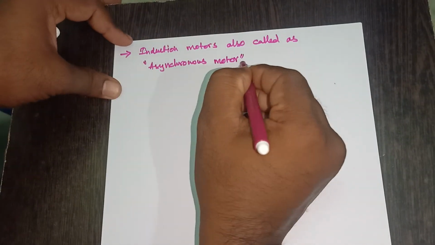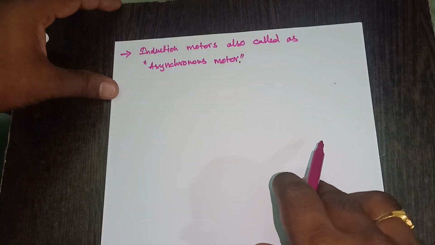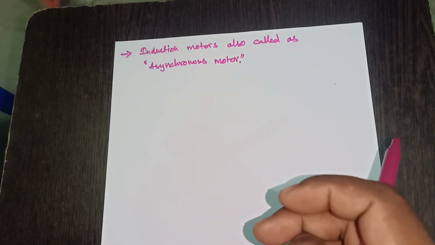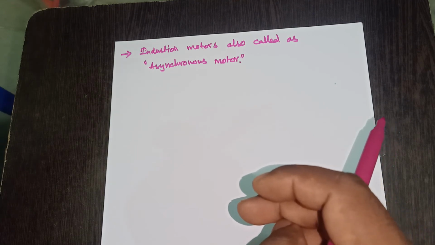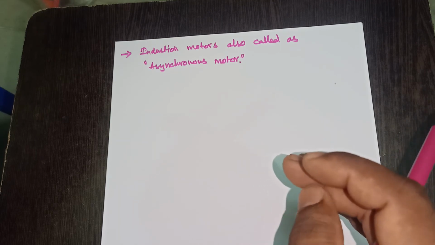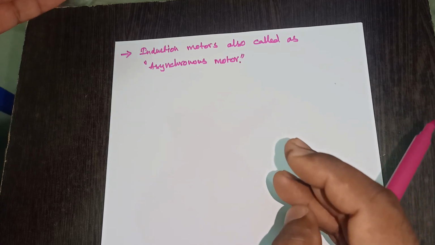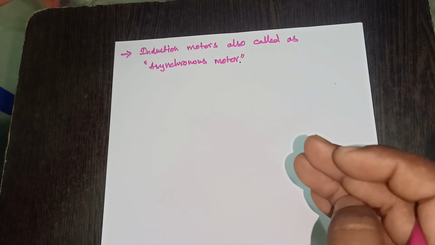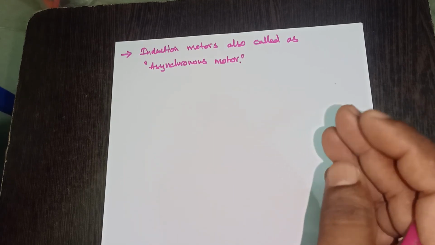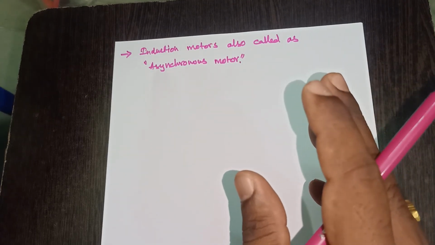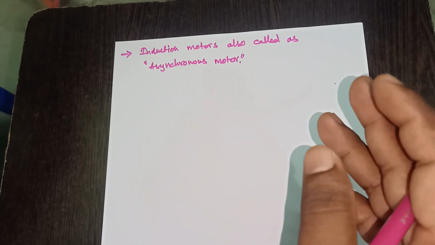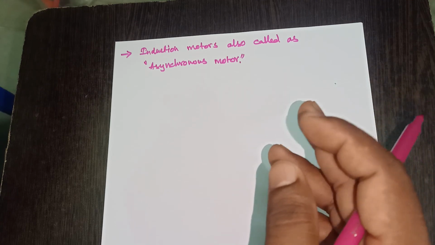So why can we call these motors asynchronous motors? Here, the development of torque inside the induction motor depends upon rotor currents. These rotor currents exist because of rotor EMF, and rotor EMF depends upon the relative motion between the rotating magnetic field and the rotor conductors. For example, if the rotor conductors have a speed equal to synchronous speed, there is zero relative speed between the two. So there is no chance to induce EMF, no currents circulate, and torque is zero. That's why these machines are called asynchronous machines.